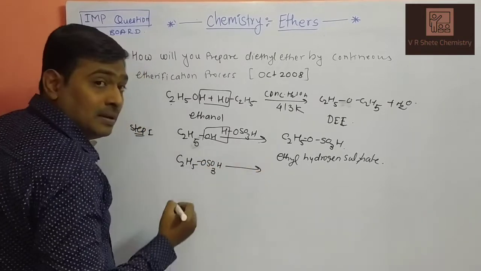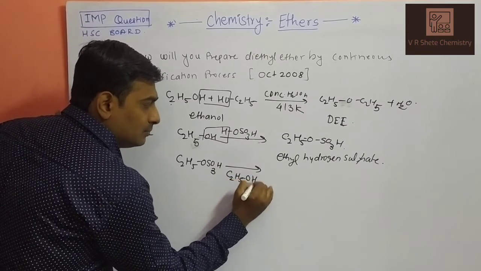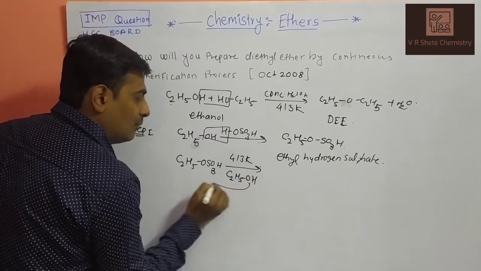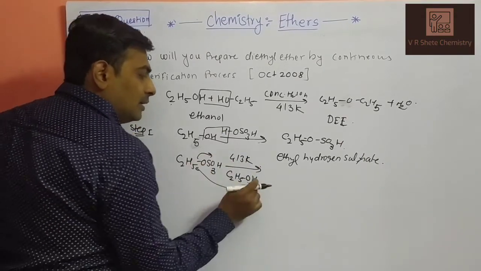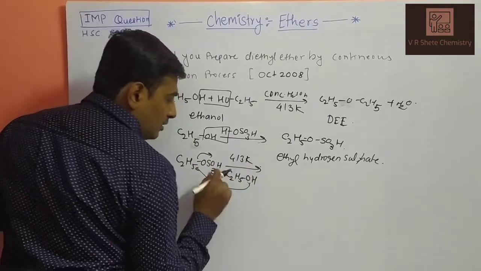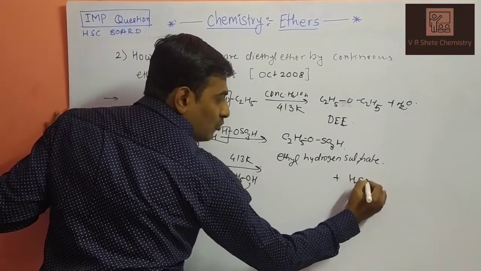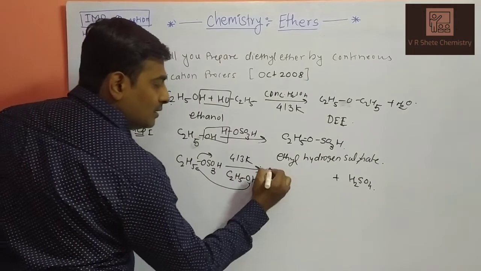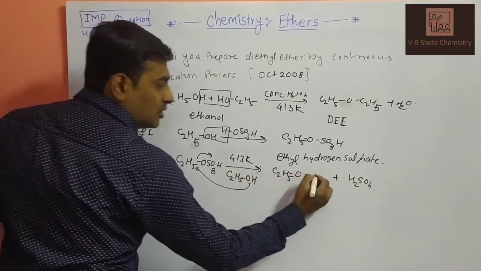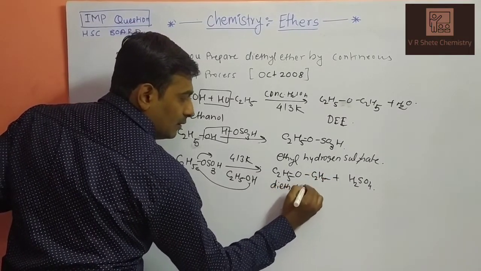In the second step, the second molecule of ethanol, C2H5OH, at 413 Kelvin will attack the starting molecule. H2SO4 will be the byproduct, and your molecule will be C2H5OC2H5, that is diethyl ether.